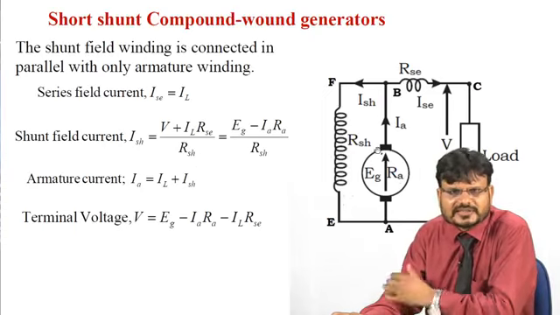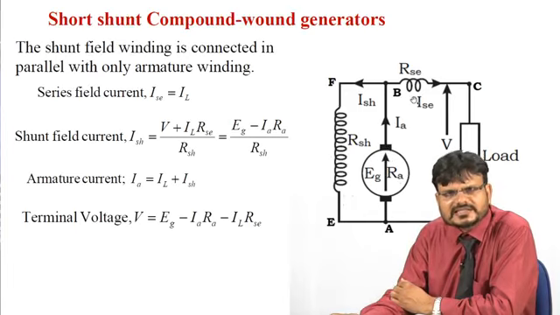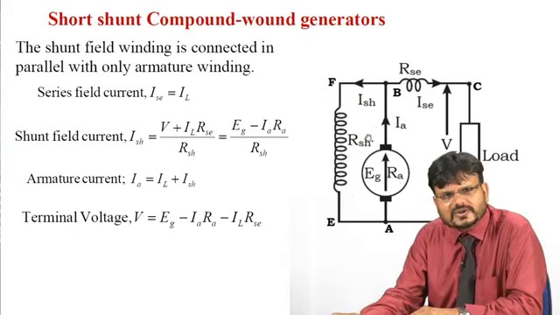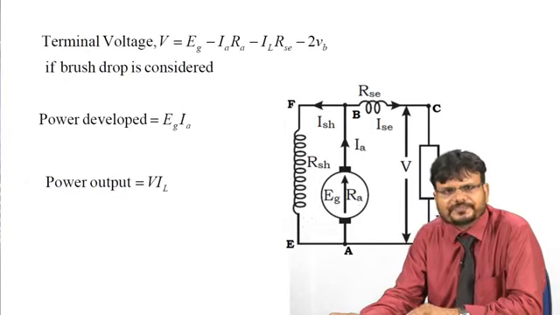And the armature current, as I already told you, I_a is equal to I_sh plus I_se, and I_se is nothing but the load current. So terminal voltage V is equal to E_g minus I_a R_a minus I_se into R_ac, or you can say I_L into R_ac. The power generated by this short shunt compound wound generator can be written as E_g into I_a, and the output power can be written as V into I_L.